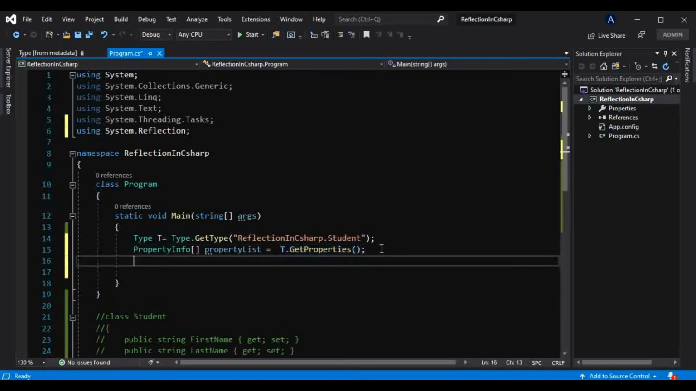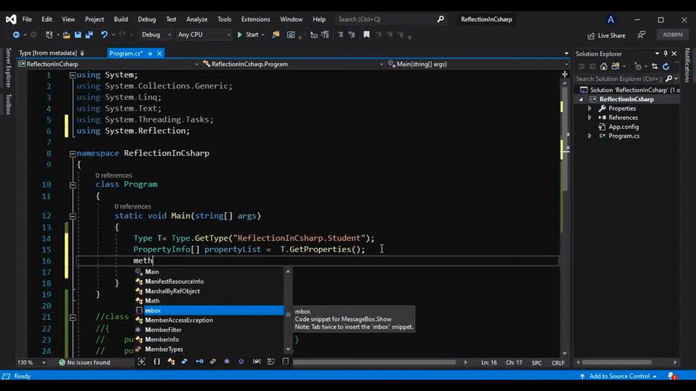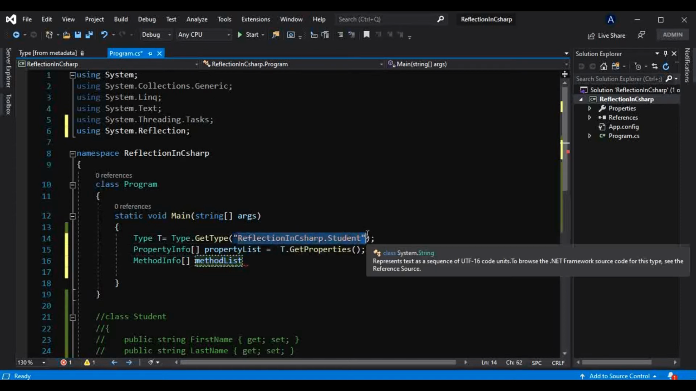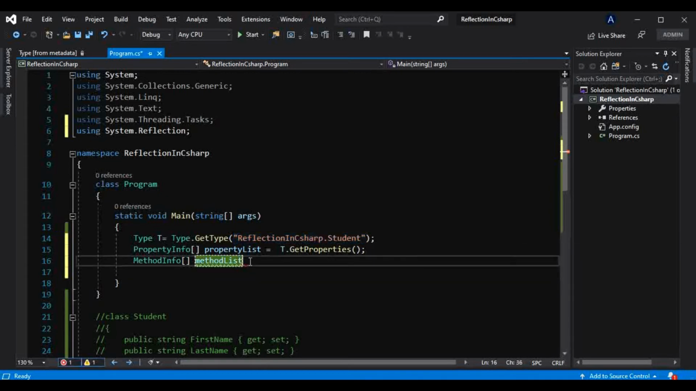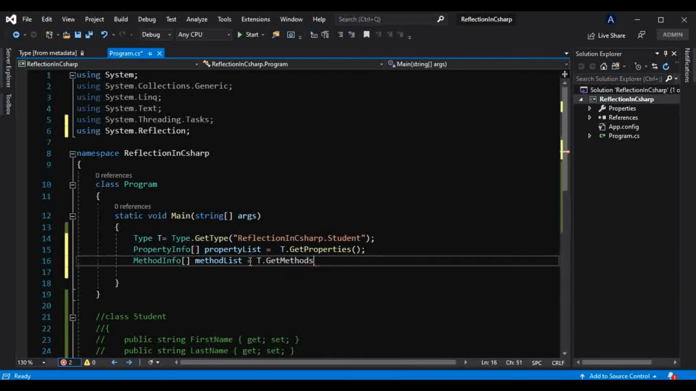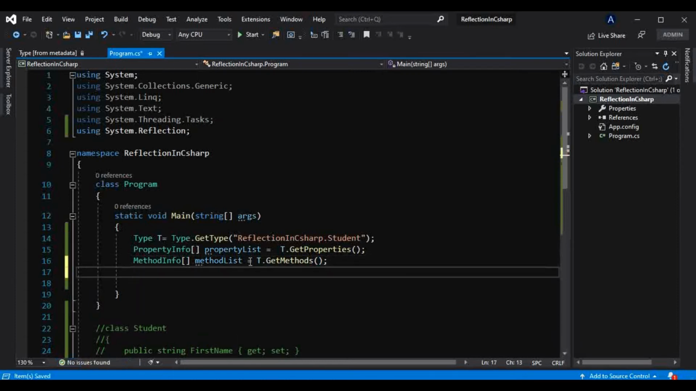Okay, and similarly there is a MethodInfo class present inside that reflection namespace. Using that we can store the method list, that is the list of methods that are present inside this type, that is this Student class in the reflection-in-C# project. And how can we find out? By using the t.GetMethods method, like this.